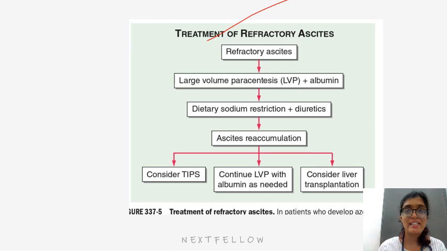Treatment for refractory ascites is large volume paracentesis plus albumin, dietary sodium restriction plus diuretics. If there is reaccumulation of ascites, consider TIPS, continue large volume paracentesis with albumin, and consider liver transplantation. Liver transplantation is a definitive therapy. TIPS and large volume paracentesis is a bridge until a liver donor is arranged.